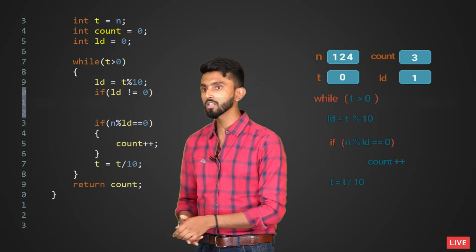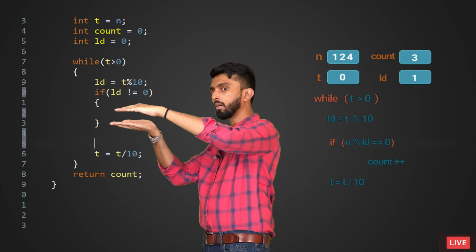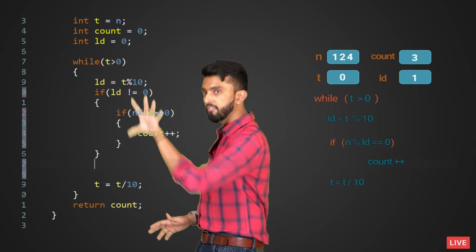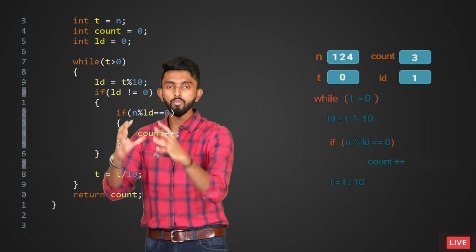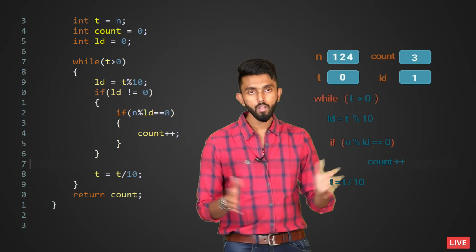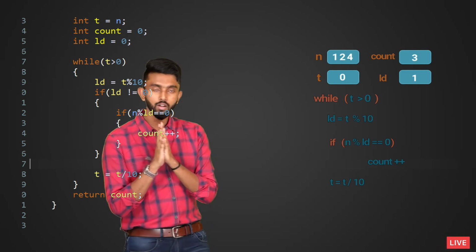So I'll put brackets, and I will take this if and cut it and put it inside this. That's all. An if inside an if is called a nested if. A for inside a for is called a nested for. Alright, my dear friends, so I think we have considered this.